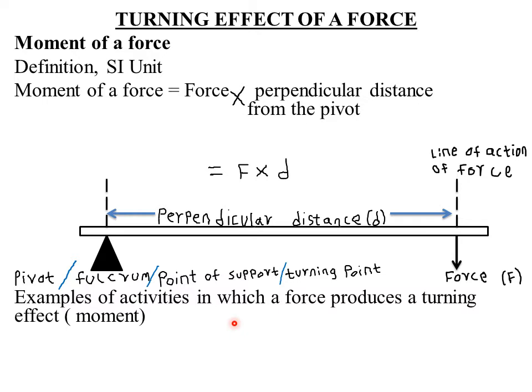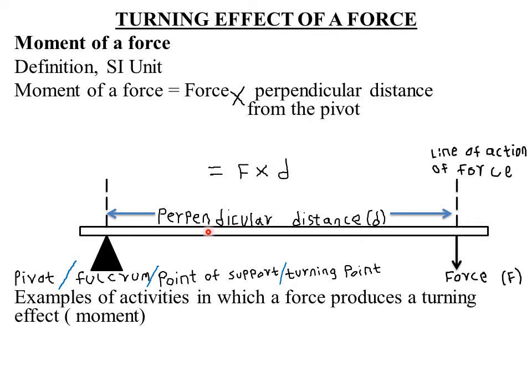Then the third application of moment of a force is that it is applied in riding a bicycle, or even riding on a seesaw. So remember, a seesaw involves maybe two people or two bodies, one sitting on the right hand side, the other one sitting on the left hand side, with a pivot or the turning point or the fulcrum at the center. Then these particular objects are balanced.